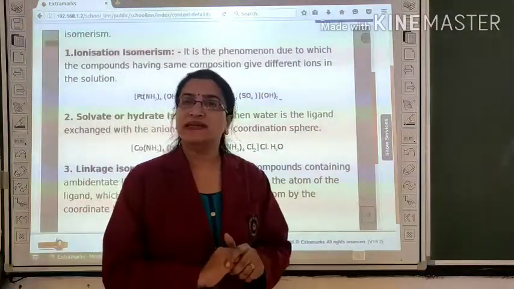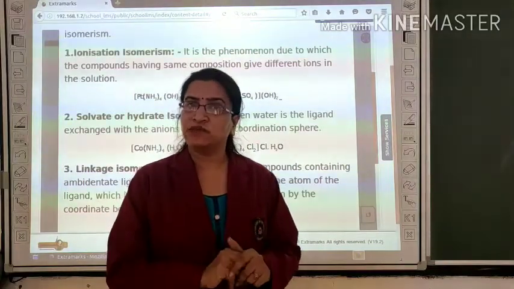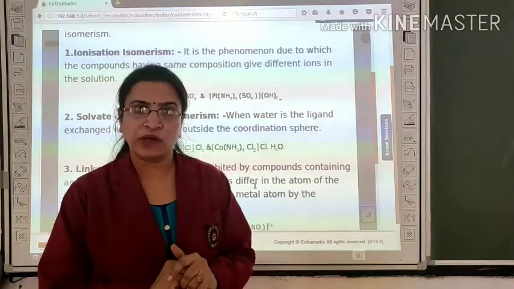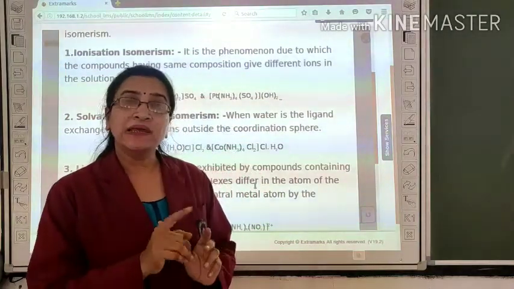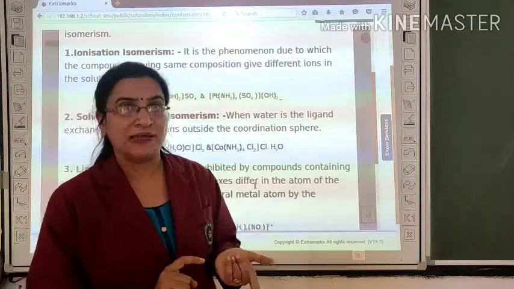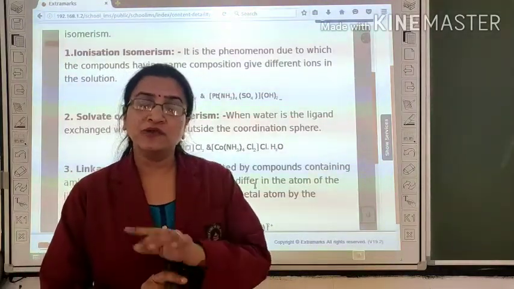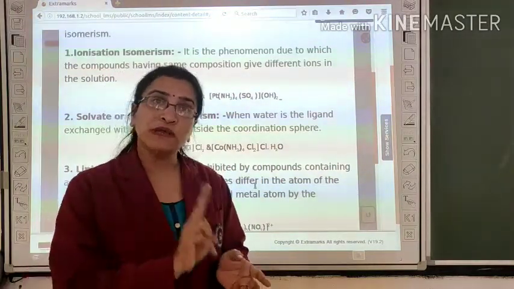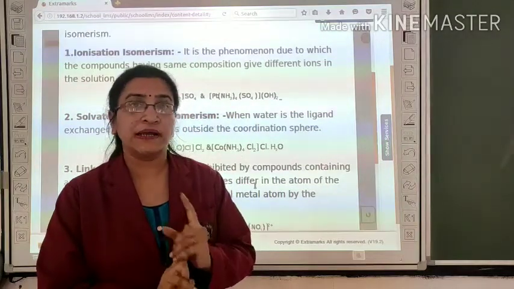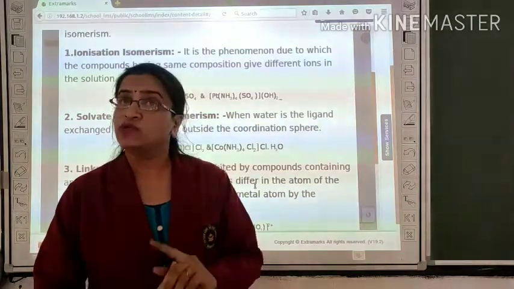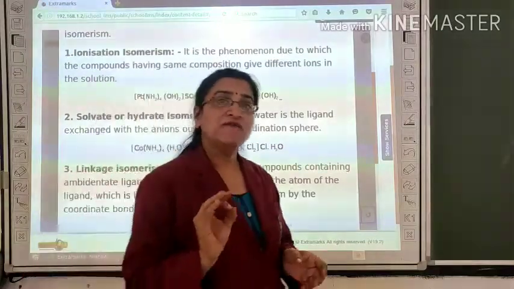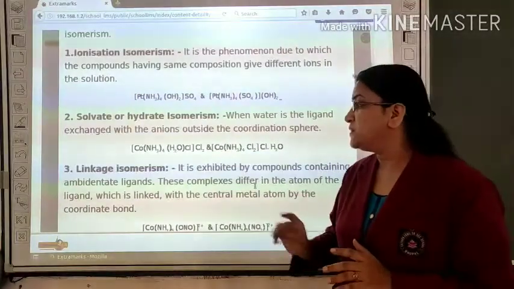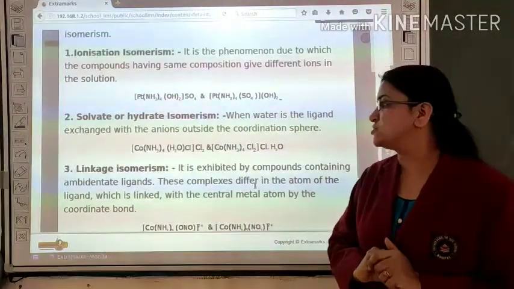You are familiar with CN. Here in the case of CN, carbon can act as a donor atom, and nitrogen can also act as a donor atom. But if carbon acts as the donor atom, then it is called cyanide. But if nitrogen acts as the donor atom, then it is called isocyanide. So both atoms have a tendency to donate a lone pair, but at a time only one can donate. So that is called an ambidentate ligand. If this ambidentate ligand is present in a coordination compound, then that compound shows linkage isomerism.